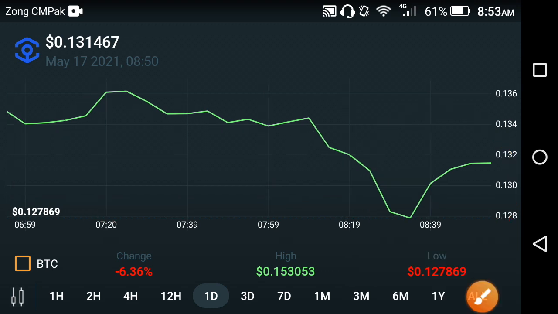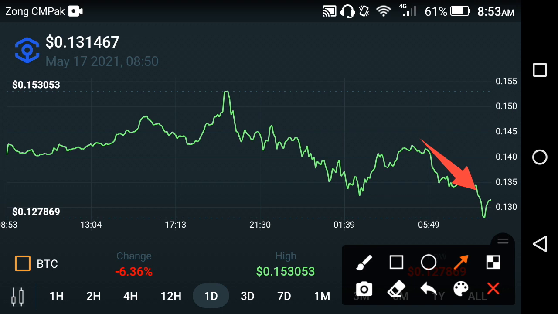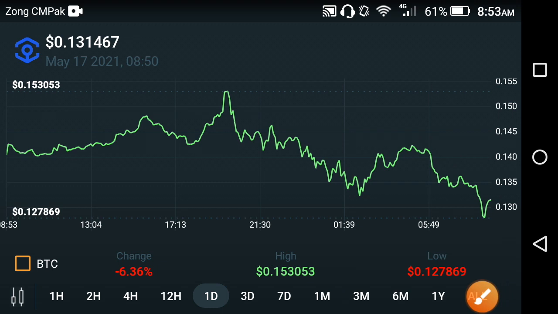So my prediction about Ankr coin is that this jump is a continuous jump, and I hope they start jumping again and again. They continue this jump for a long time, and in the future they may also fall down for a little time. But don't make the mistake of deciding to sell Ankr coin, friends. If you are a short-term investor, my personal suggestion for all of you is to hold Ankr coin until the end of this month, and if you are a long-term investor, hold Ankr coin until the end of 2021, friends.